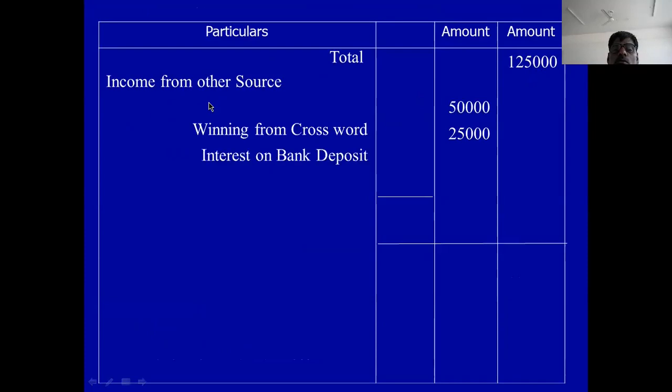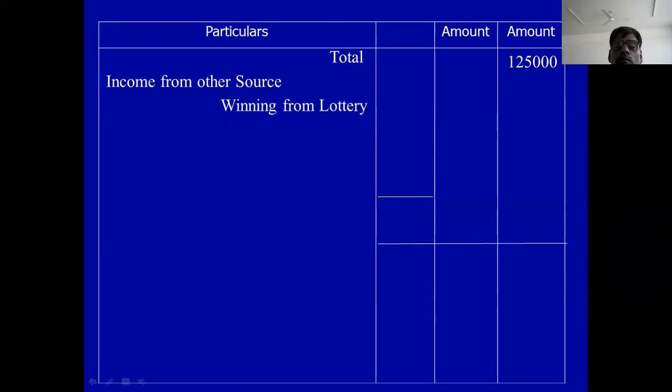Total 1,25,000 business. Come to the other sources. In other sources, winning from lotteries, interest on bank deposit 20,000, winning from lottery is 50,000, winning from crossword puzzle is 25,000.